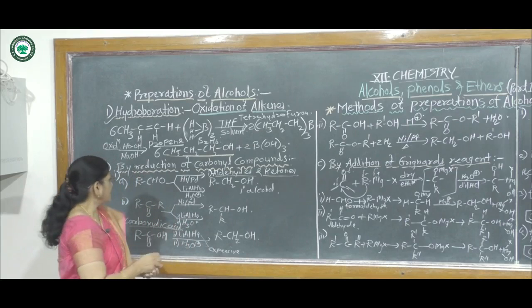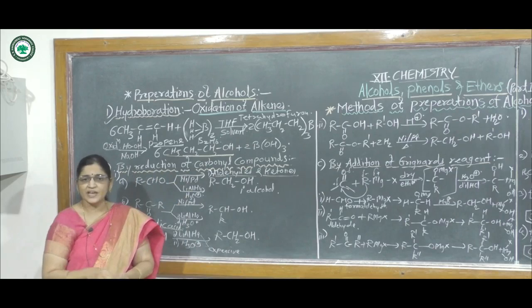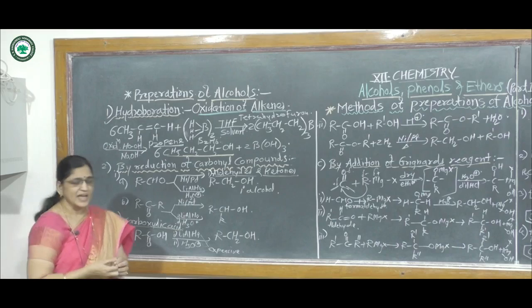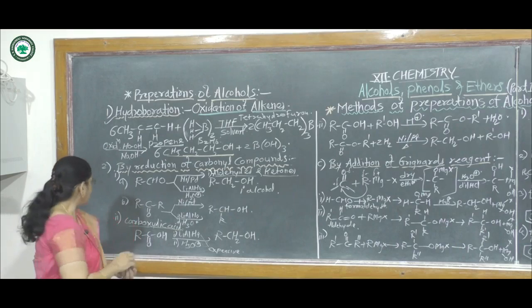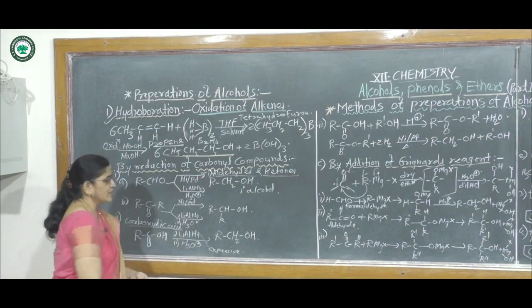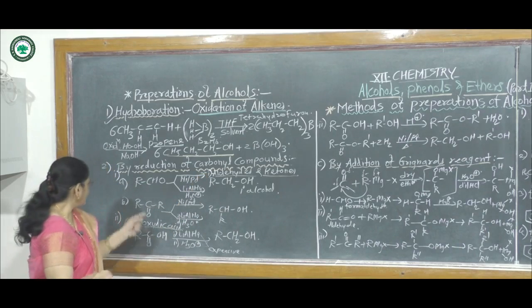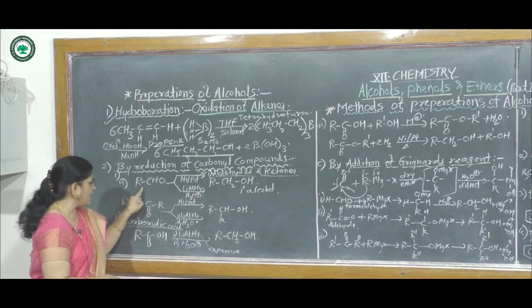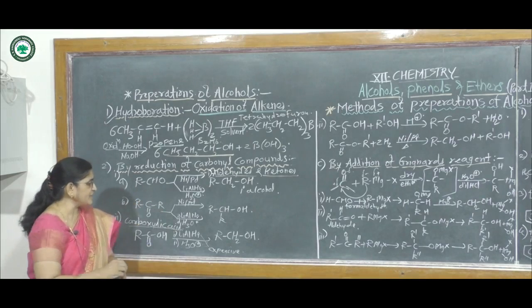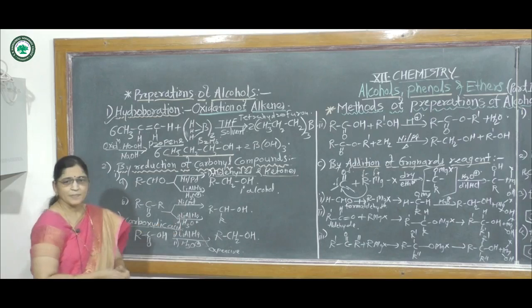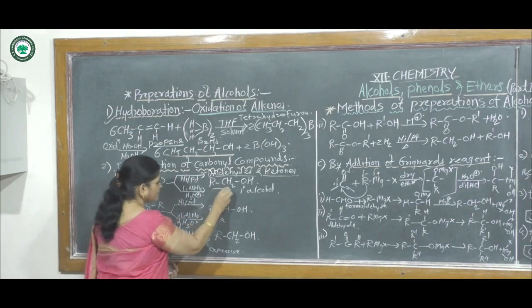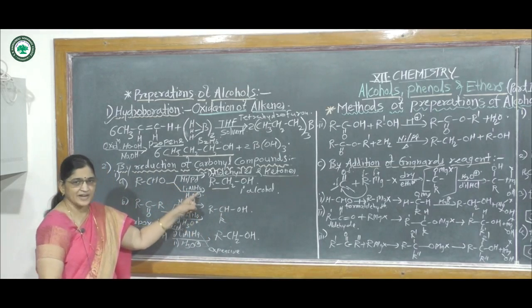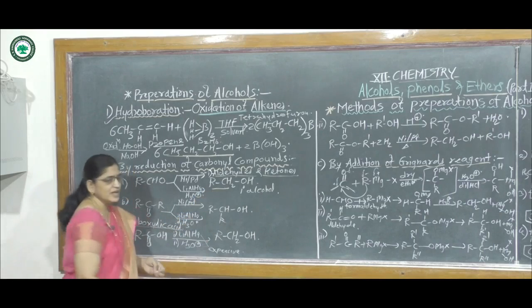The second method is by reduction of carbonyl compounds. That means by reduction of aldehydes, ketones and carboxylic acids. First of all, the reduction of aldehydes and ketones. An aldehyde, having the representation RCHO, if it reacts with nickel or palladium, gives a primary alcohol. Again, if it reacts with lithium aluminium hydride, it also gives a primary alcohol.